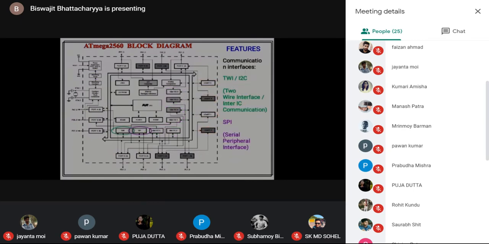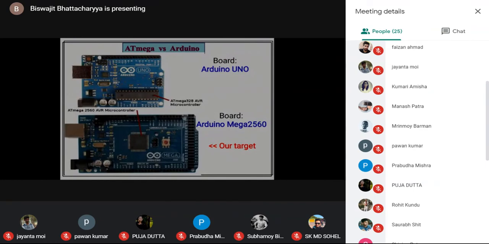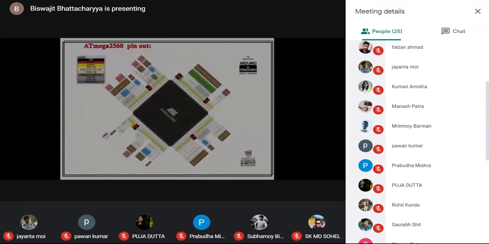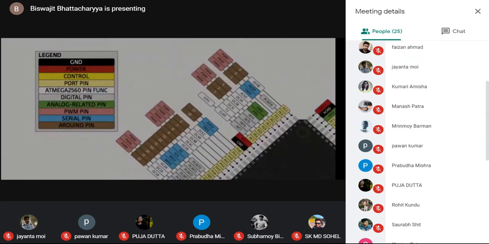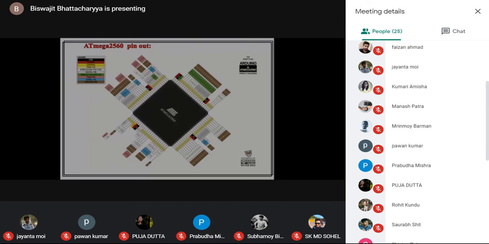So that is our Arduino microcontroller versus Arduino board. Now there are various pins in the microcontroller IC. I don't want to discuss this now because it would be unnecessary in our context. Only one thing: colors are used in our microcontroller diagram. All the power pins are marked red, ground pins are black, control pins are yellow, and port pins are also yellow. That will be useful later, not now.